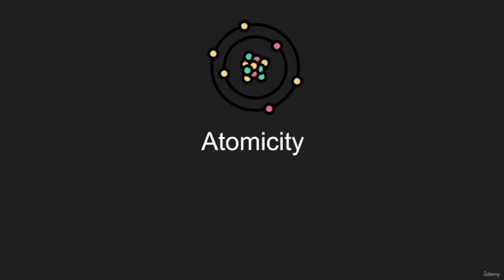Atomicity is one of the 4 ACID properties that defines a relational database management system. And I always say relational, but really it defines any database system, whether it's NoSQL, graph, time-based, really anything. Atomicity is a very critical concept to understand. How about we jump into this lecture and discuss this beautiful concept?